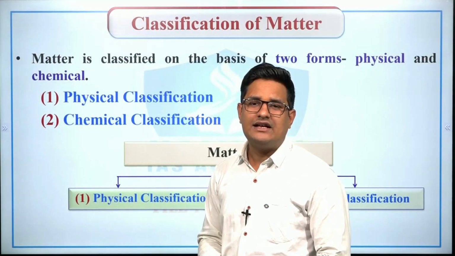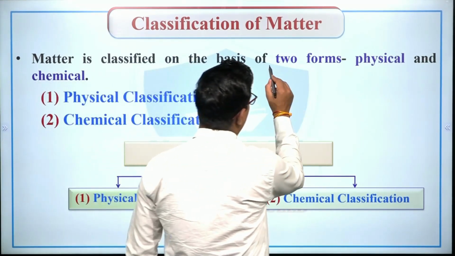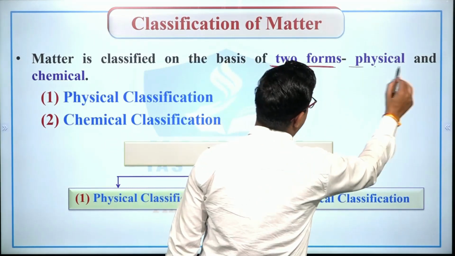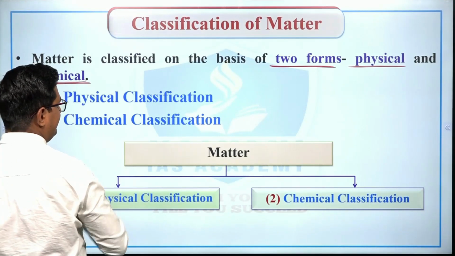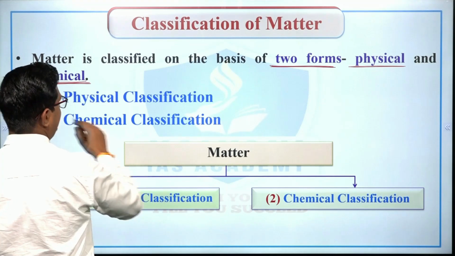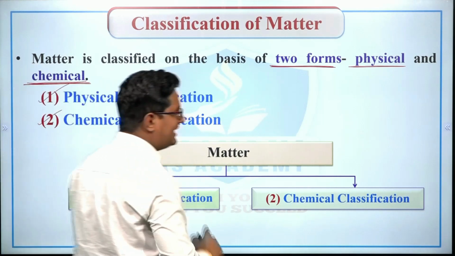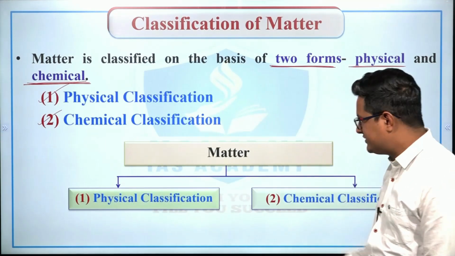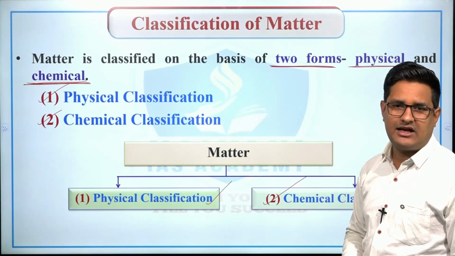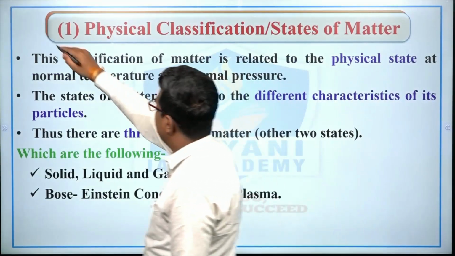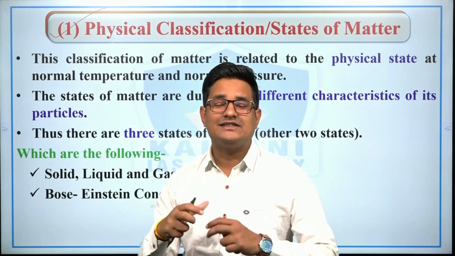Now we will study classification of matter. See, matter is classified on the basis of two forms, right? The first is physical form and the second is chemical form. So simply matter is classified on the basis of two forms. The first is physical classification and the second is chemical classification. So first we will study physical classification, after that we will study chemical classification. So the first is physical classification of matter, and this is also known as states of matter.